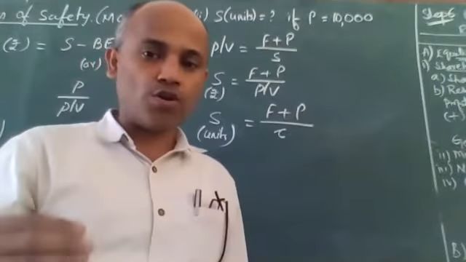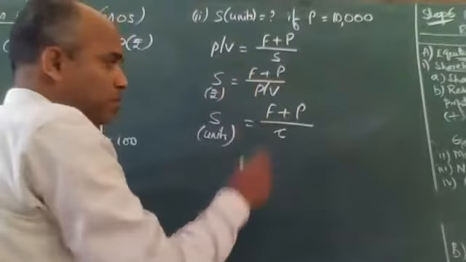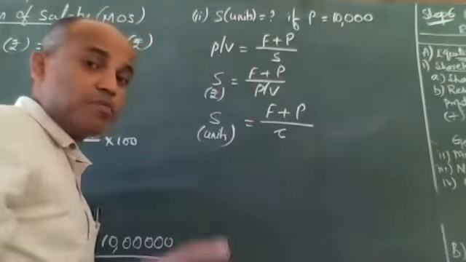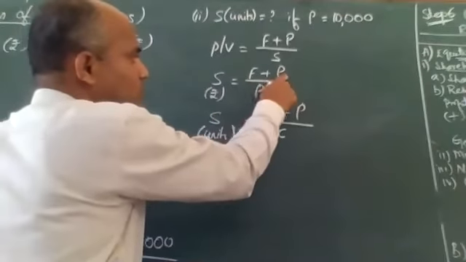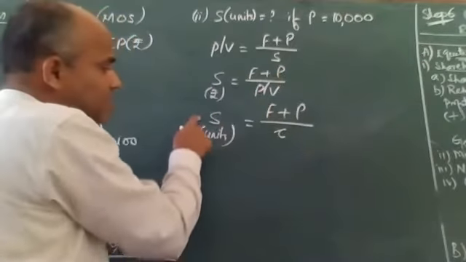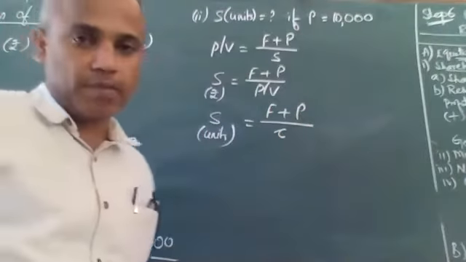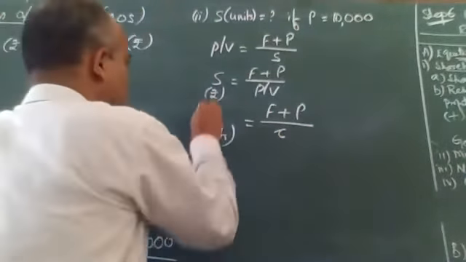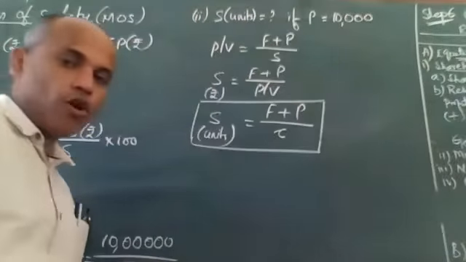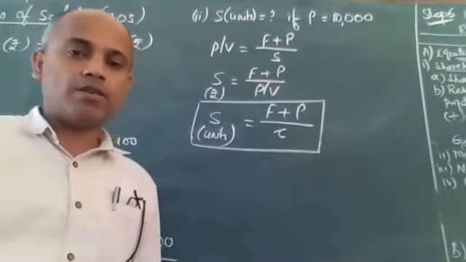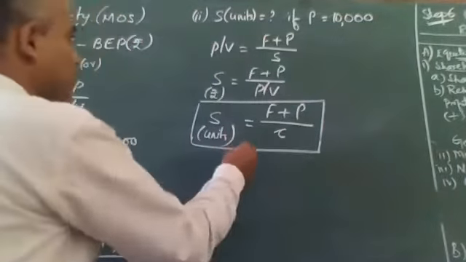If you have any doubt, you can refer back to your notes. Fixed cost by PV ratio is BEP. Fixed cost by contribution per unit is BEP in units. The same thing: sales in rupees, if you want, is fixed cost plus profit by PV ratio. Sales in units, if you want, is fixed cost plus profit by contribution per unit. You can see this as a new formula, but it is not a new formula. It has been derived from the earlier formulas we have discussed in the class. Okay, can I apply this formula here?